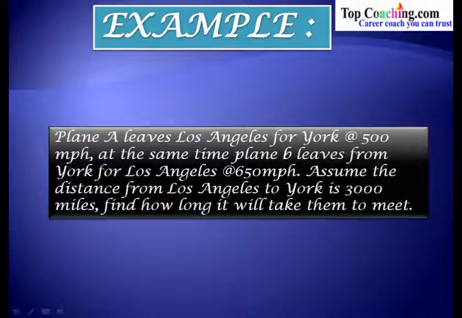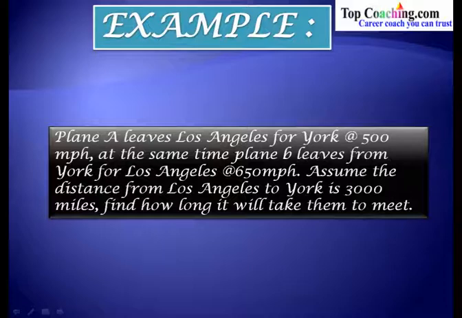Now let's take a few examples to understand how we can use the concept of relative speed in the problems on distance, speed and time. This problem says that plane A leaves Los Angeles for New York at the speed of 500 miles per hour. At the same time, plane B leaves from New York for Los Angeles at the speed of 650 miles per hour. Assume that the distance from Los Angeles to New York is 3000 miles. Find how long it will take them to meet.